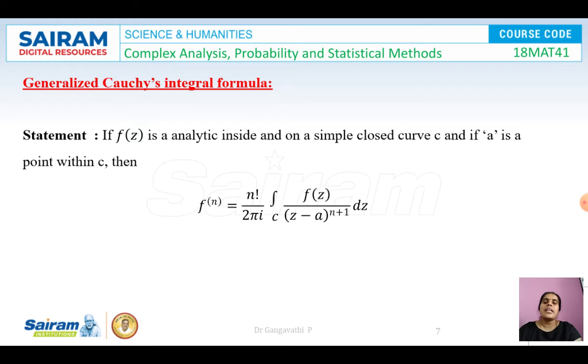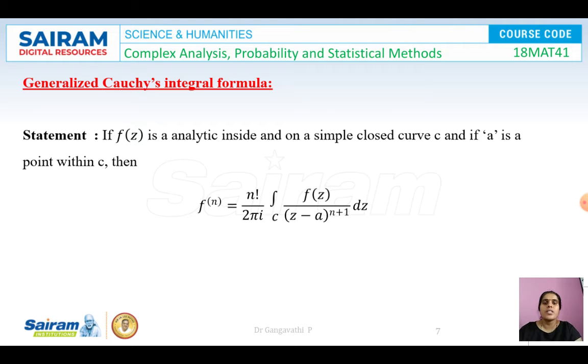So now let us generalize the Cauchy's integral formula. So it can be applied for any cases likewise. The statement of the generalized Cauchy's integral formula is: if f of z is analytic inside and on a simple closed curve C, and if a is any point within C, then the nth derivative of f at a is equal to n factorial by 2 pi i integral over C of f of z by z minus a to the power of n plus 1 into dz. So this is the generalized Cauchy's integral formula.